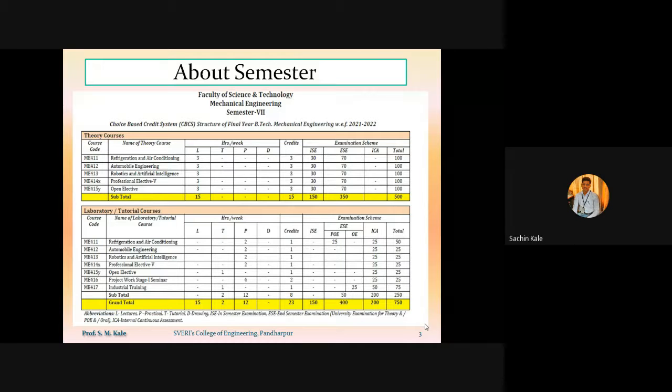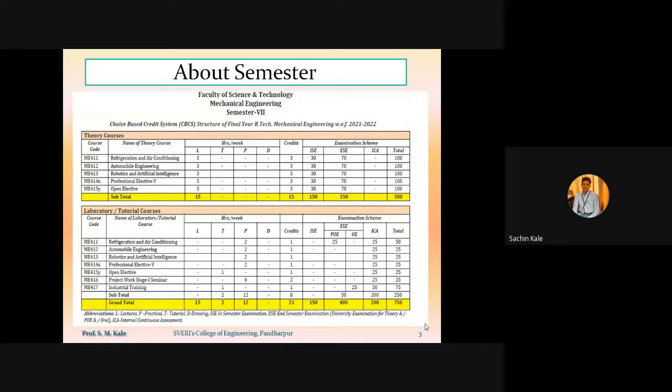So robotics and artificial intelligence is newly added in the syllabus of final year BTech. Previously, that subject was automatic control engineering. For robotics and artificial intelligence, Dr. S.S. Sonone sir will be the subject teacher as well as the practical teacher.